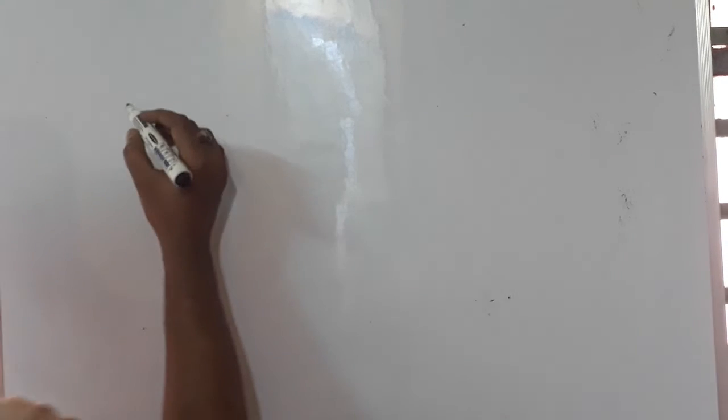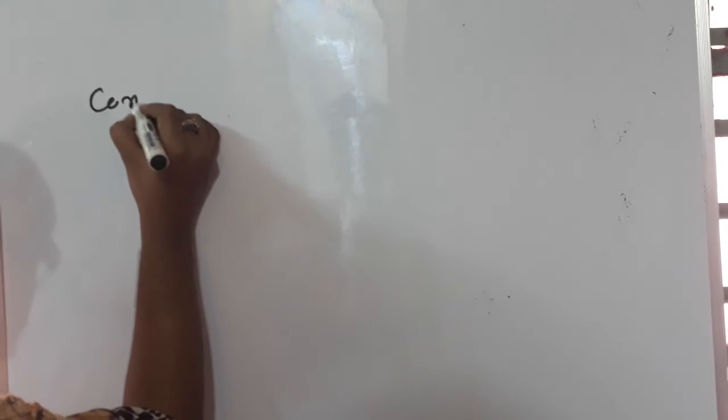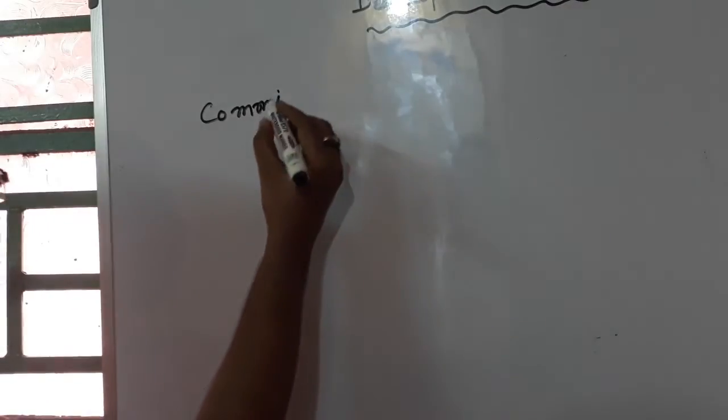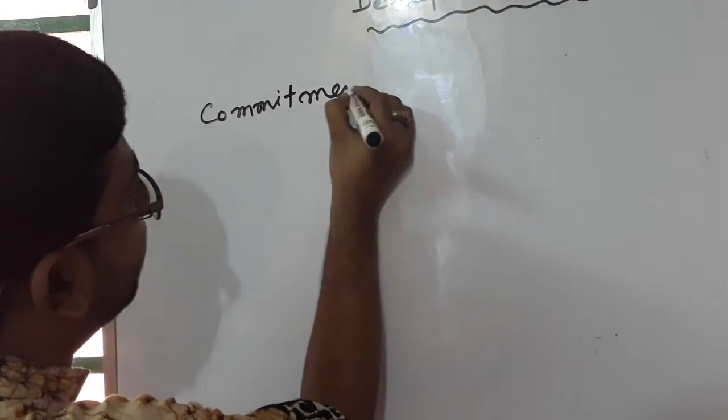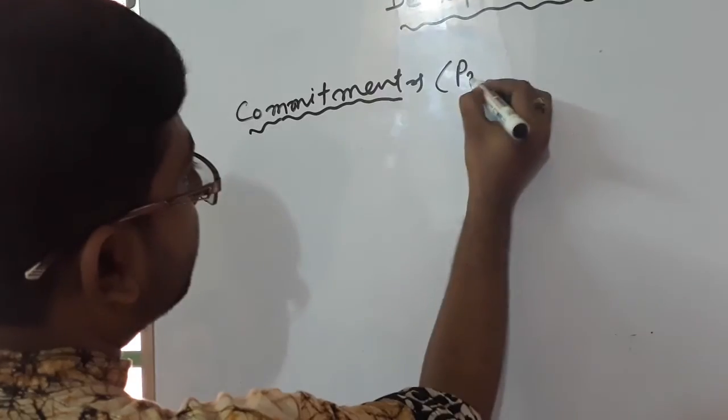Before morphogenesis, we'll come to commitment. What is commitment? Commitment is like a promise.